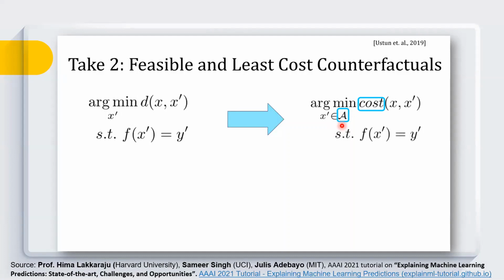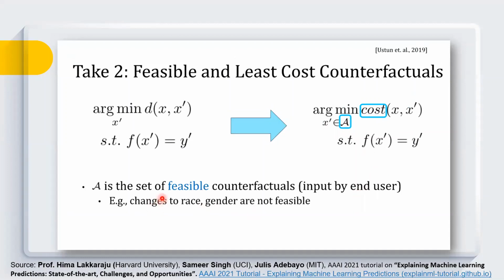So actually, Ustun et al. are proposing feasible and least-cost counterfactuals. Here our counterfactual is X prime, but you can see that X prime is picked from a subset, and this subset is a set of feasible features which we can change.